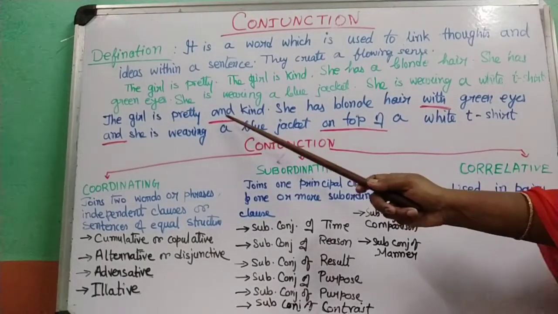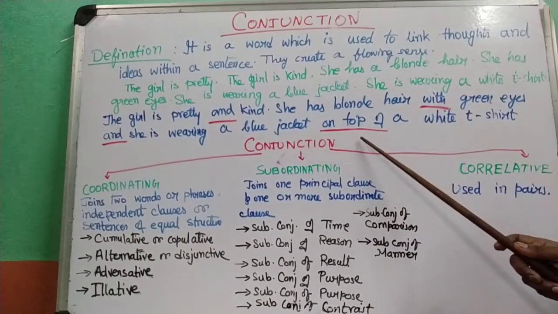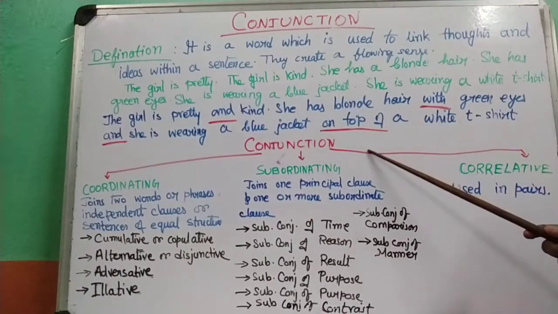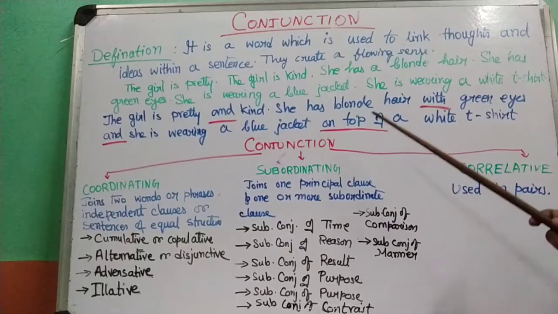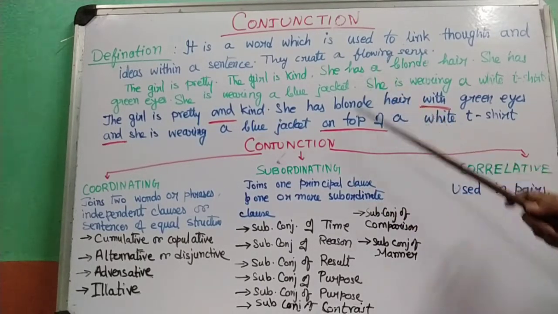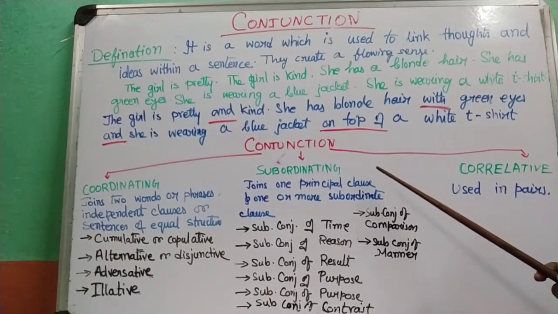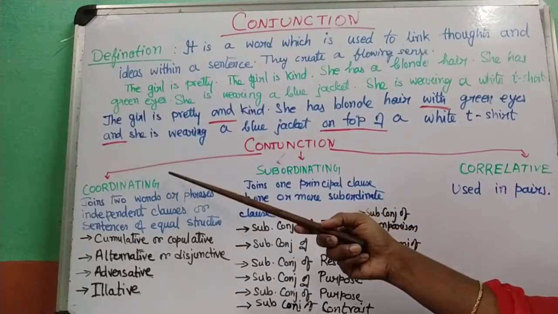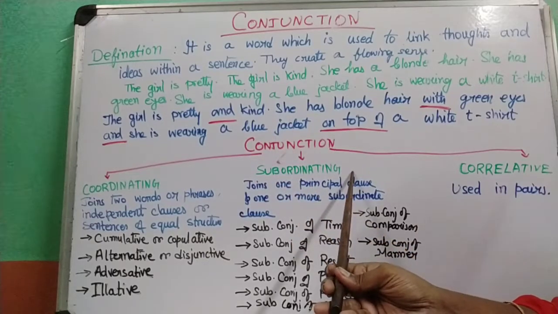Now these words, and, with, and, on top of, these are all conjunctions because they are joining these small sentences and thus creating a flowing sense in the whole sentence. The sentence sounds better.